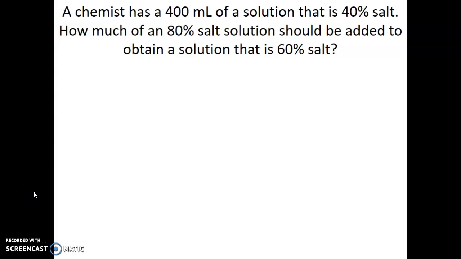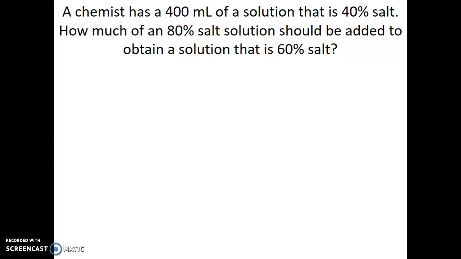Today's video, we're going to be looking at solution mixture problems. This is a special subset. It just kind of fits into word problems. The good news is they're not quadratic. The bad news is, well, they're still word problems, but they're not so bad. So again, the important piece to start off with in these types of problems is to draw a picture.